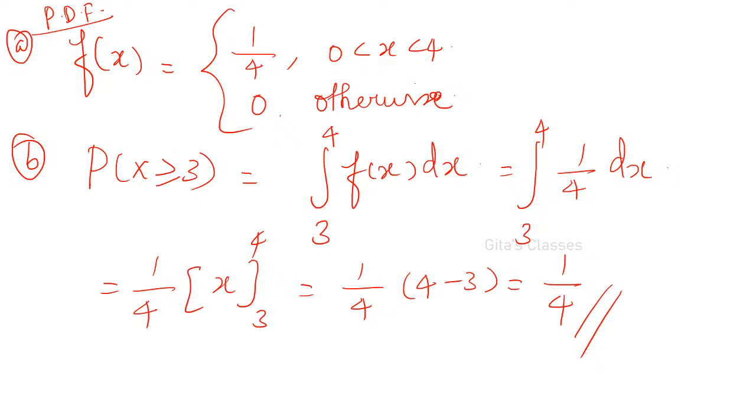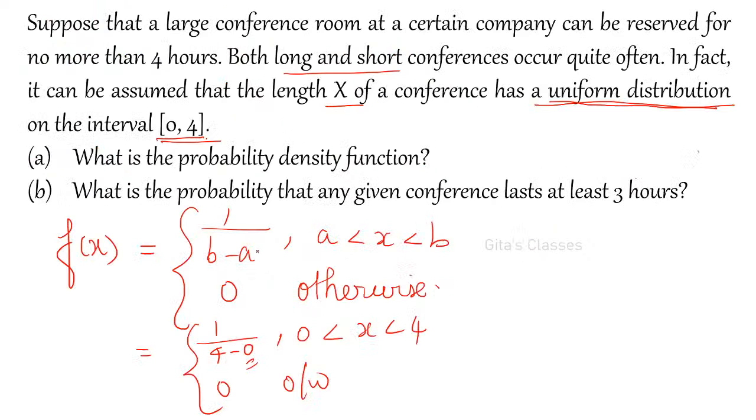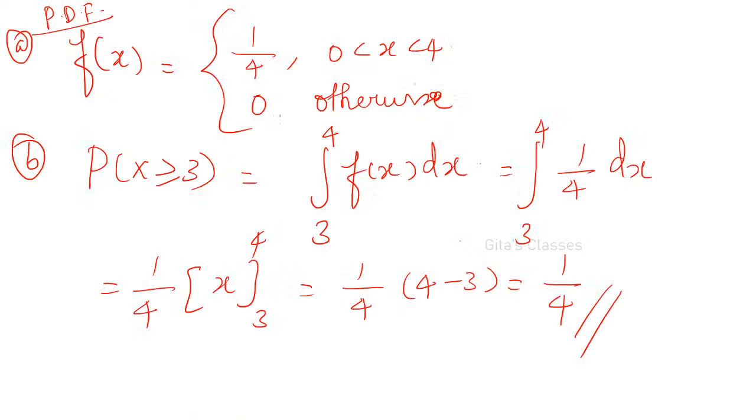Understood? If you have any doubt, tell me. Otherwise, we'll go to the next problem. See, it is 1 by b minus a according to the definition. This is our PDF. PDF of uniform distribution is 1 by b minus a. So, it is 1 by 4. Okay?